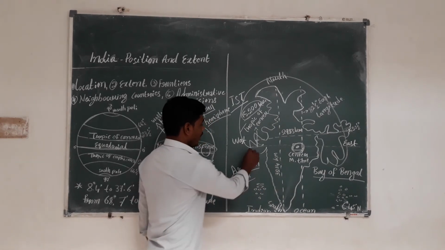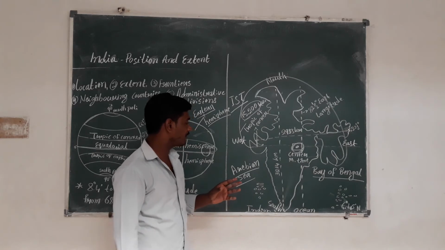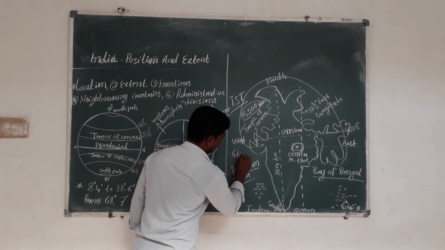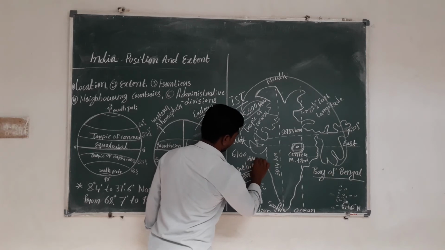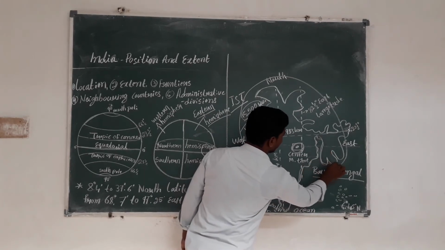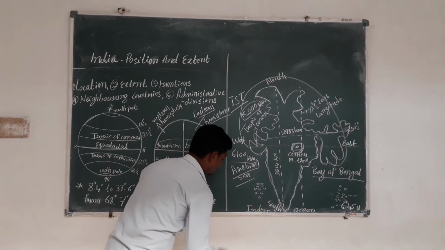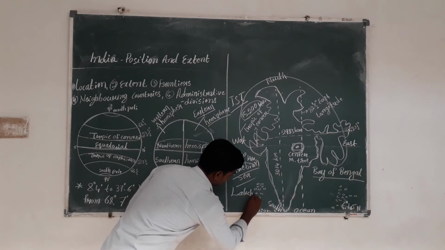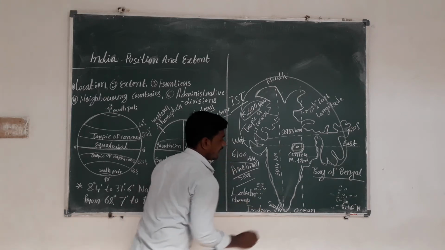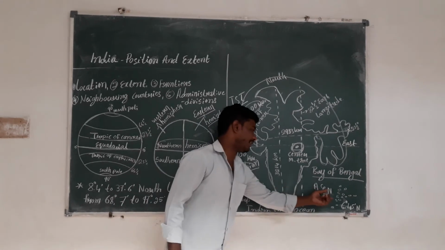And next, our water frontier acquires a total length of 6,100 kilometers, from here to here, including Lakshadweep and Andaman and Nicobar, A and N. I mentioned only the short form A and N here.